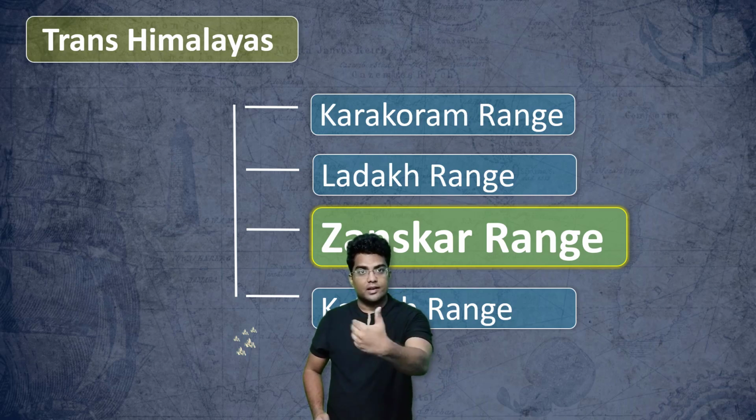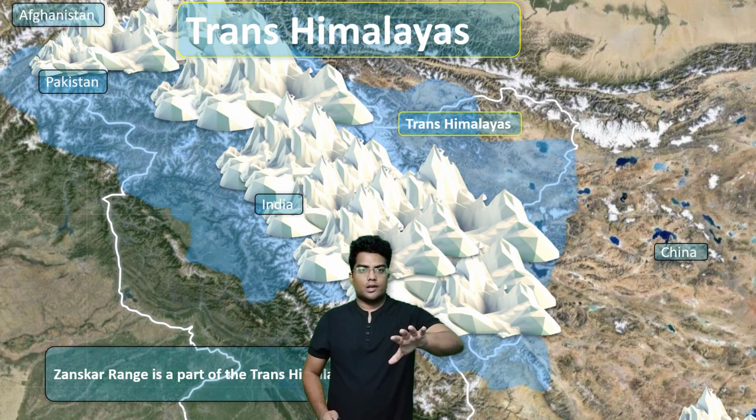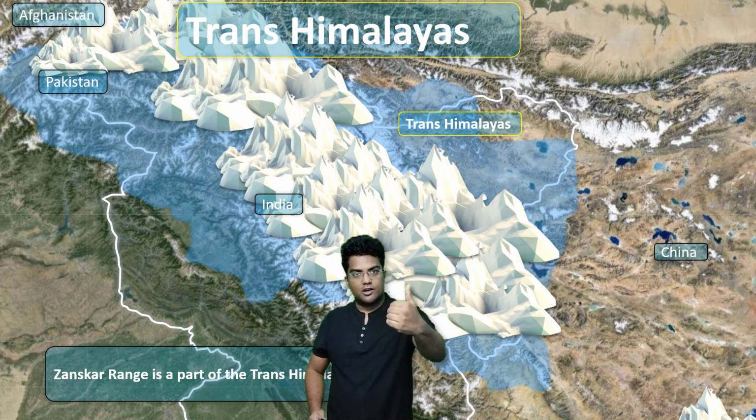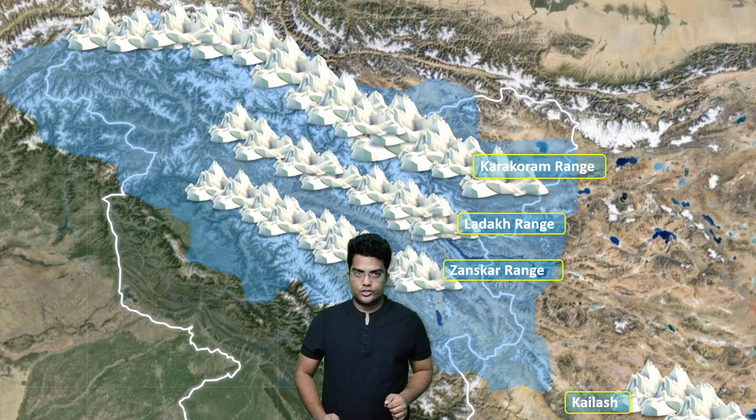Let me just split the Trans-Himalayas into the 4 divisions. As you can see, we have the Karakoram Range, the Ladakh Range, the Zanskar Range and finally the Kailash Range. All the 4 ranges of the Trans-Himalayas.